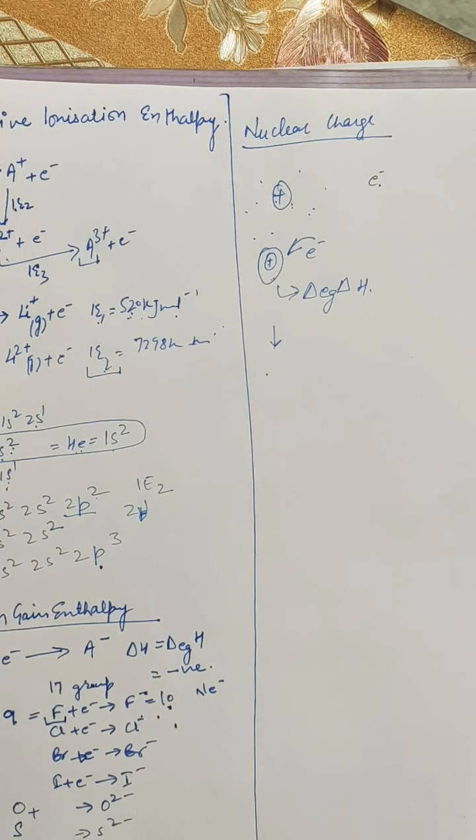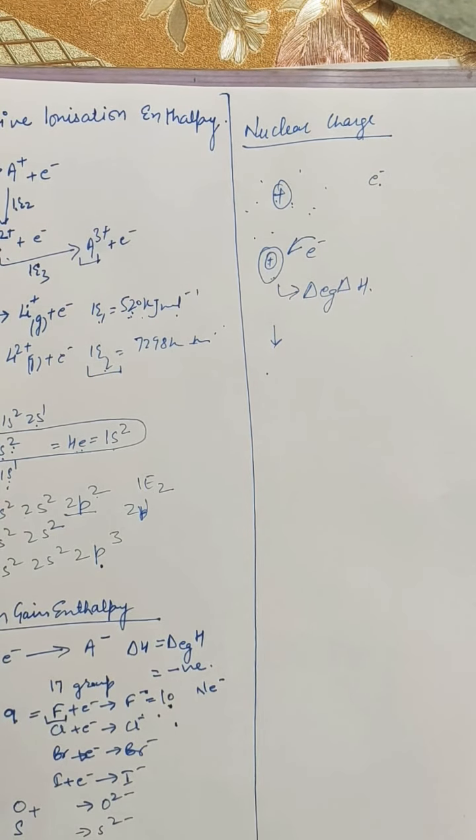Further, variation along a period. On moving across a period, the size of the atom decreases and the nuclear charge increases. Both these factors result in a greater attraction for the incoming electron, and therefore electron gain enthalpy in general becomes more negative in a period from left to right. However, certain irregularities are also observed.